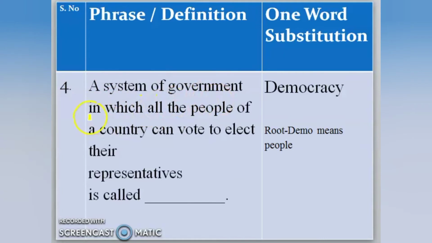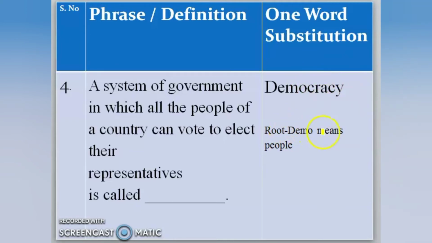A system of government in which all the people of a country can vote to elect their representatives is called a dash. So such a type of government is called democracy. All right, so let's break it down. We have demo and we have cracy. So demo is serving as a root here, which means people, and cracy, rule.